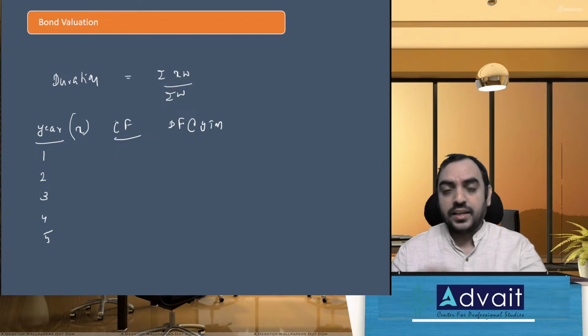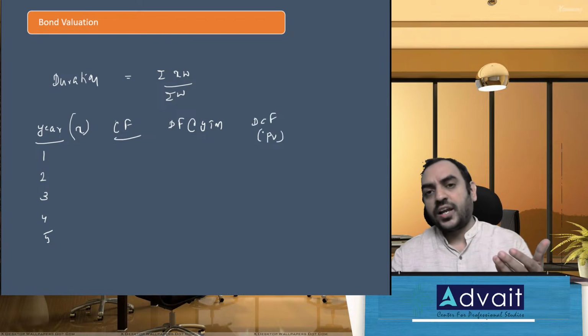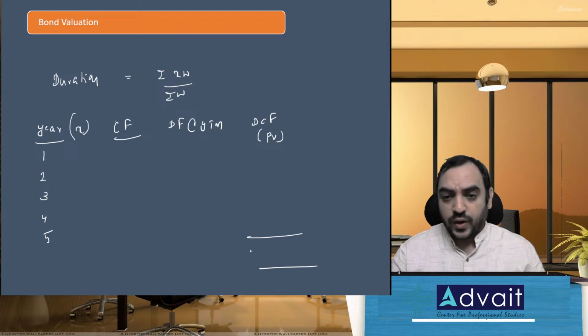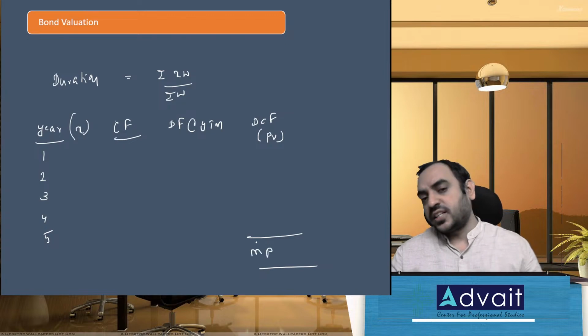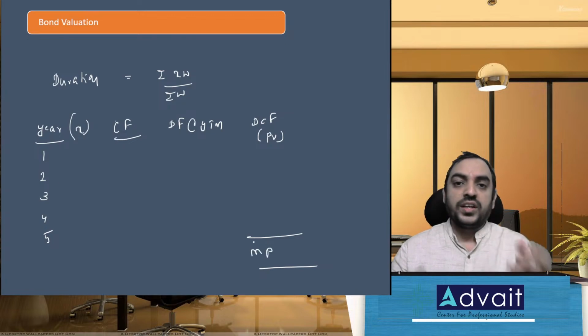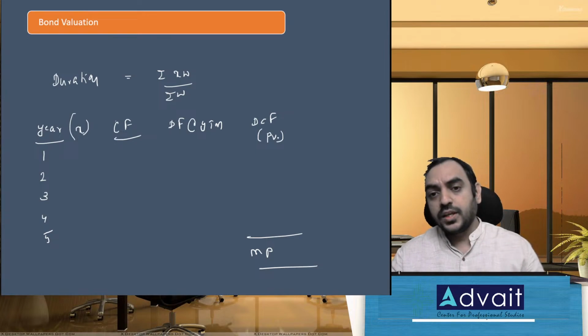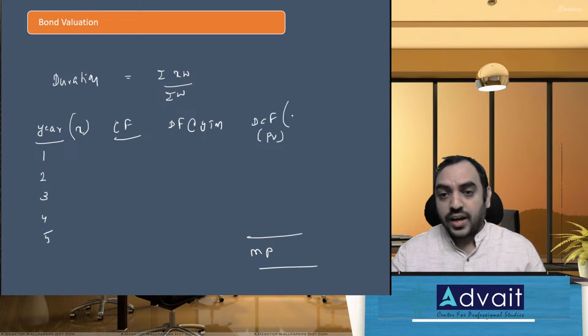Then I multiply cash flow with discounting factor. What I get is discounted cash flow, also called present value. And this total present value is nothing but the market price of the bond, because the discounting rate is YTM. Now this discounted cash flow, I'll take as W, weight.